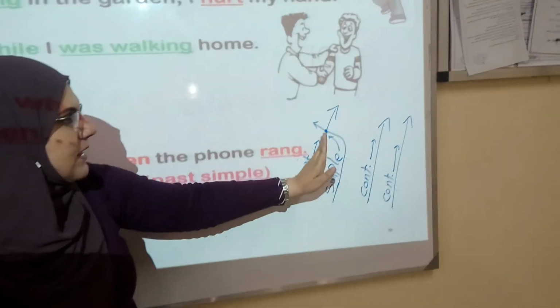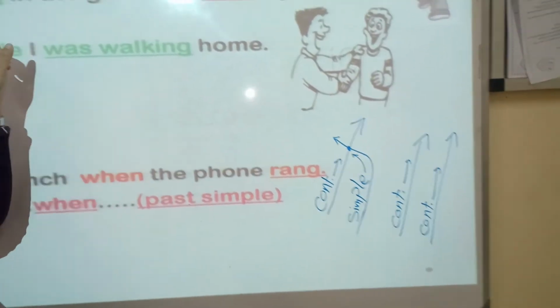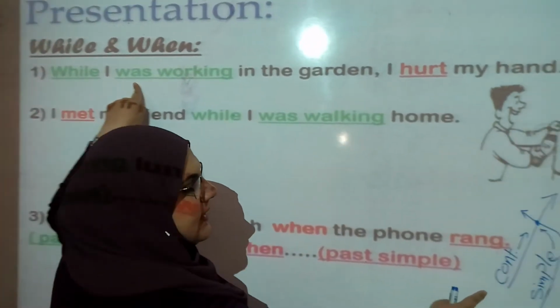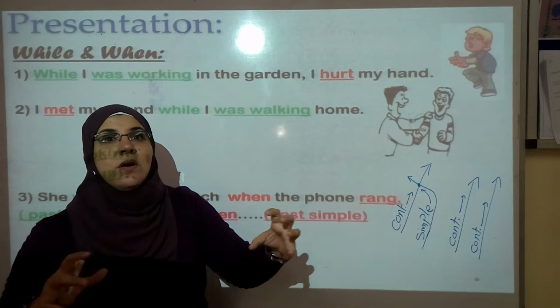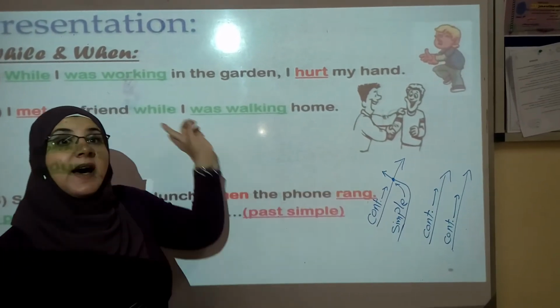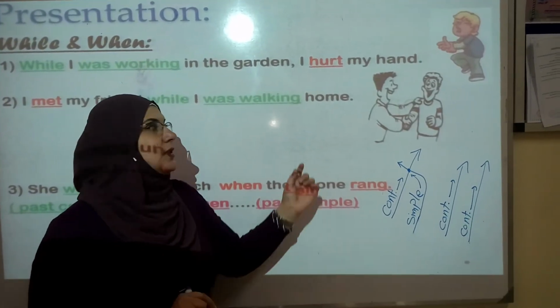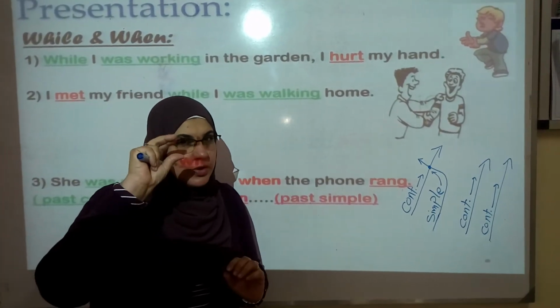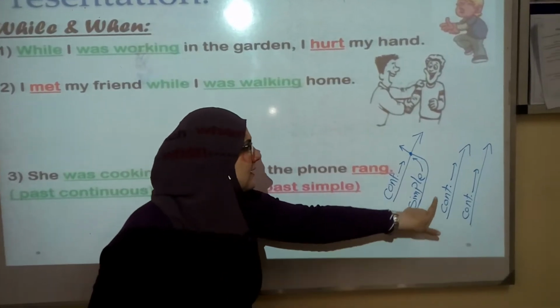Here this is an action and this is another action. Was working is an action here in the continuous. The action that takes a longer time, put it in the past continuous after while. And the action that takes a shorter time, use it in the past simple tense, because it interrupted.